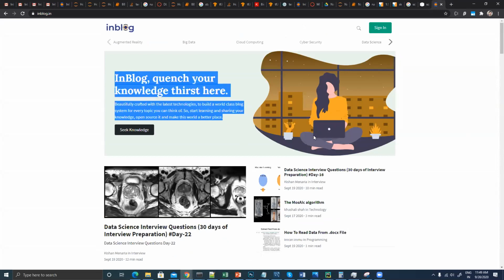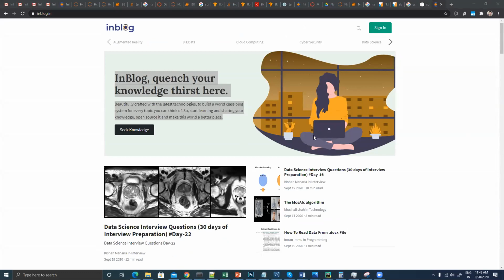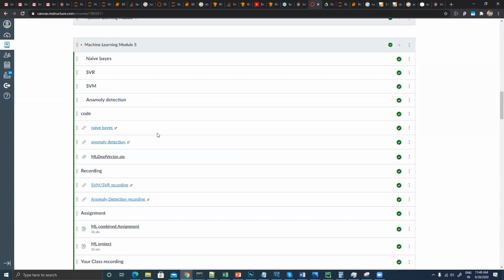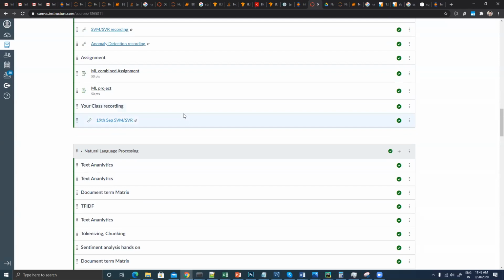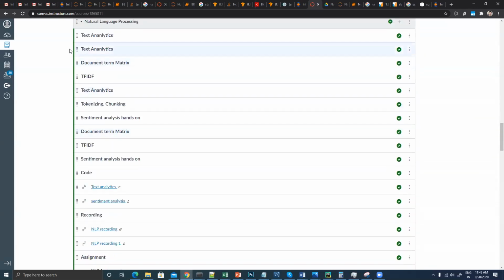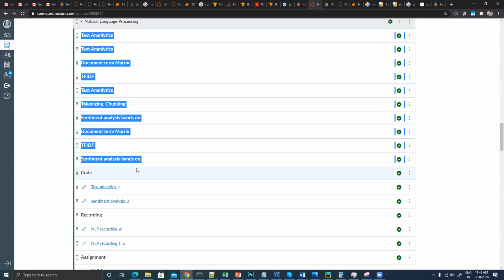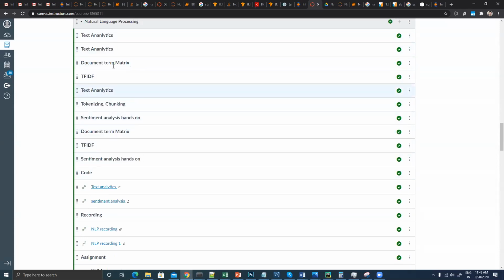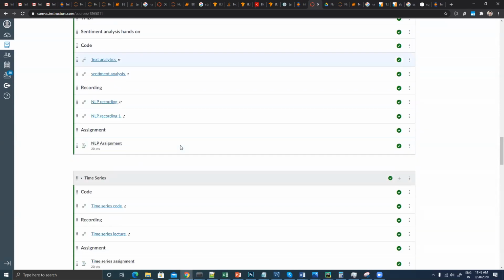With that, in the next class I will be talking about anomaly detection, where we are going to use some of the previous algorithms that we have already discussed. Anomaly detection will take one class, and then in another class I will talk about terms like TF-IDF, tokenization, lemmatization, and sentiment analysis.